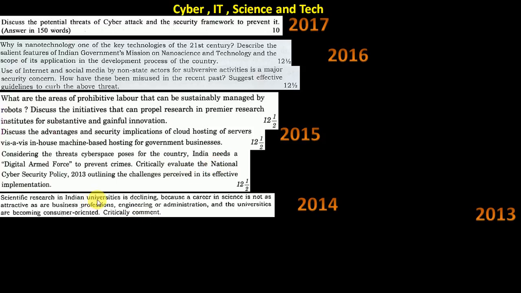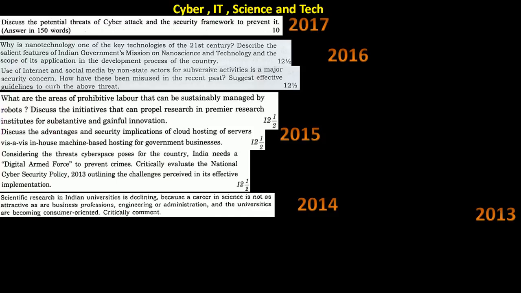2014, science research in Indian universities is declining because a career in science is not as attractive as business professions. In India, research programs and fellowships are fewer. Recently, in prelims also, I would have taught you in my MCQs, this Ramanujan fellowship, and more in biodiversity, genetics, all these areas. In the name of great scientists, this government has launched a lot of fellowships. People who are outside, in America or England or wherever, can come back to India and be given grants of lakhs of rupees, and do the research in India. A five-year kind of scholarship we give to students. They are giving fellowships to these people so that science research actually happens in India.